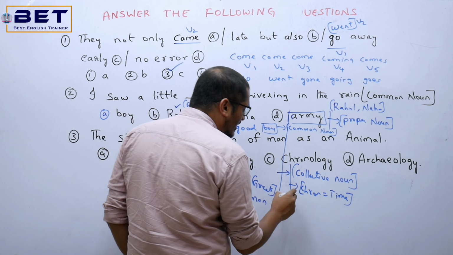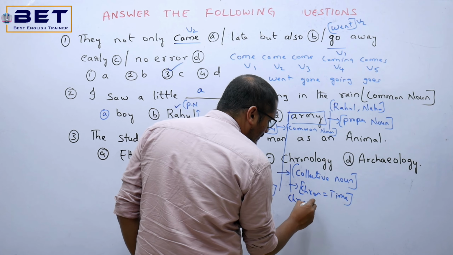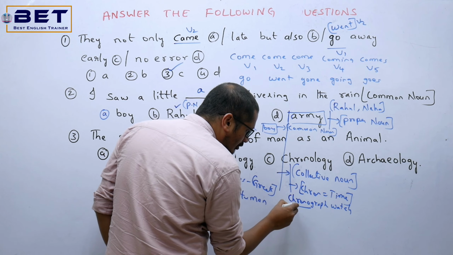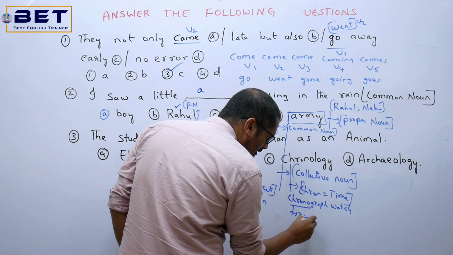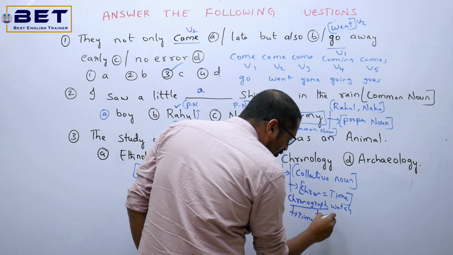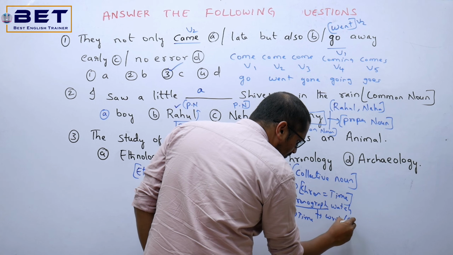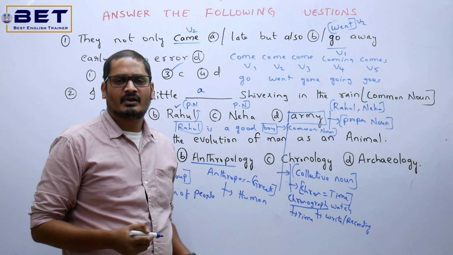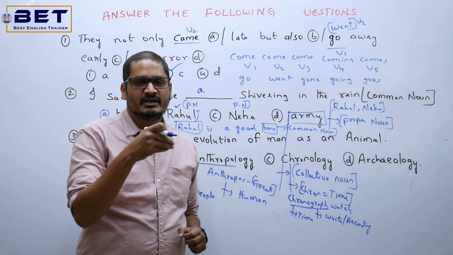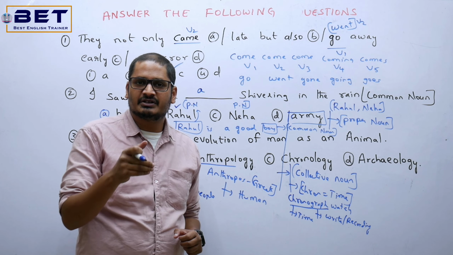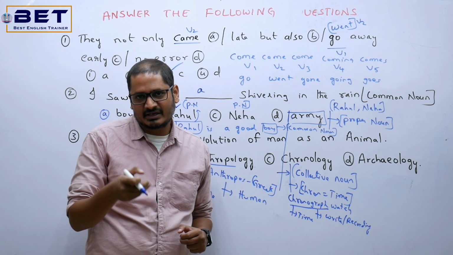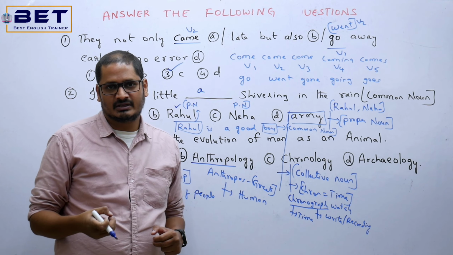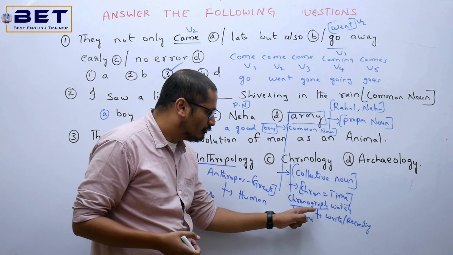So chron is time, graph is write or recording. Now, what is this chronograph watch? In a chronograph watch, we would be seeing 3 to 4 dials. One will be showing minutes, the other dial will be showing milliseconds. Okay, the other would be showing seconds, one would be showing hours, something like that. So that can be chronograph watch over there.